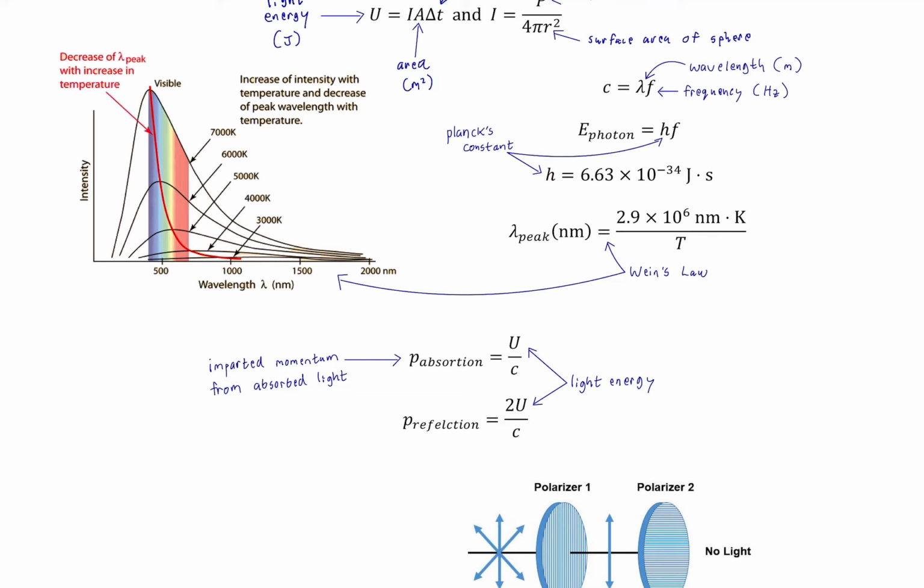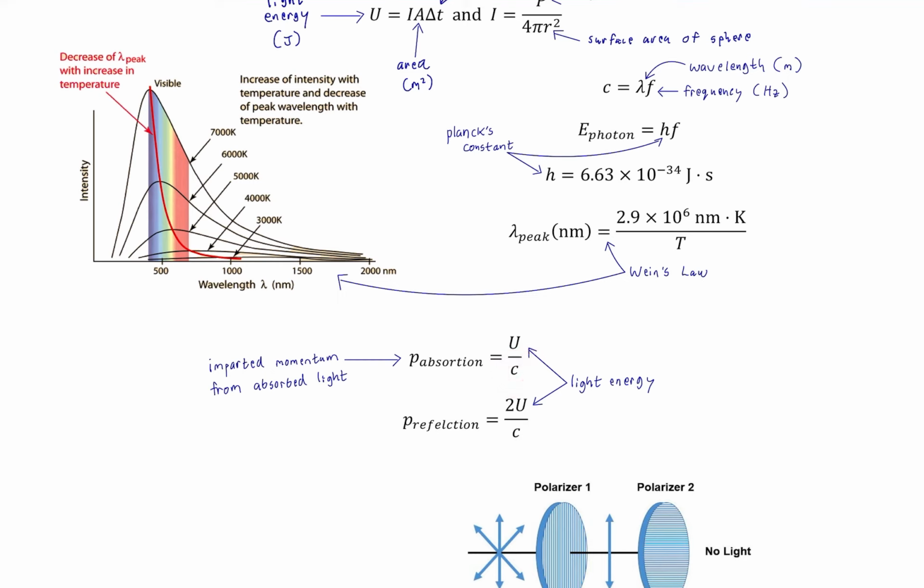Now that is quite interesting because we will show later that light does not have mass, but yet it still has momentum, which takes us right back to modern physics and the special theory of relativity, okay? But not our topic today, I know. We're just talking about the momentum of light as it directly relates to intensity and the speed.